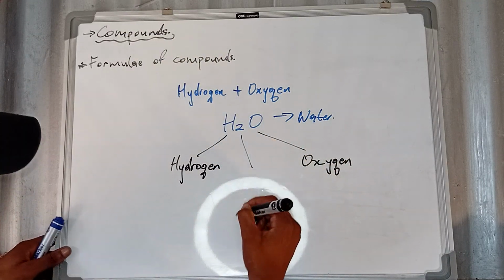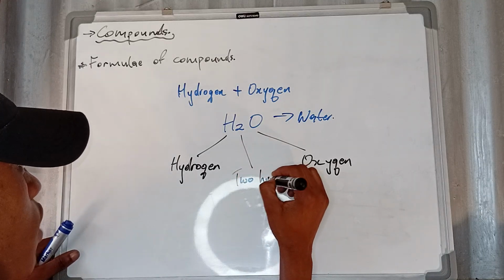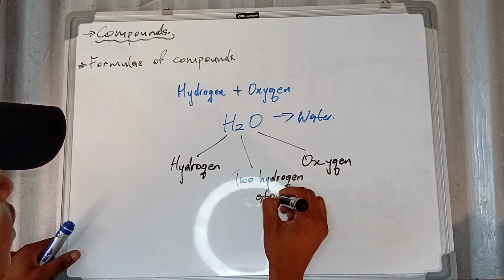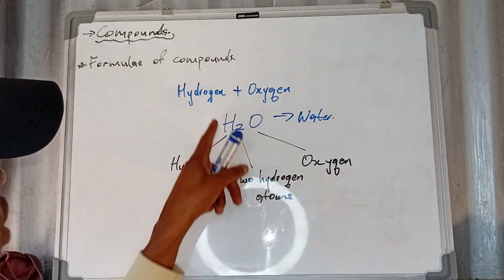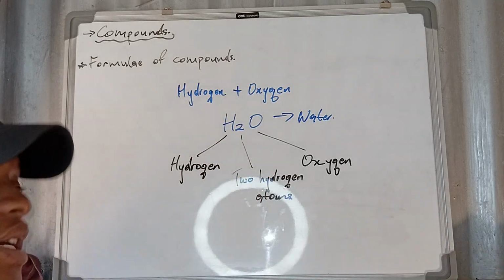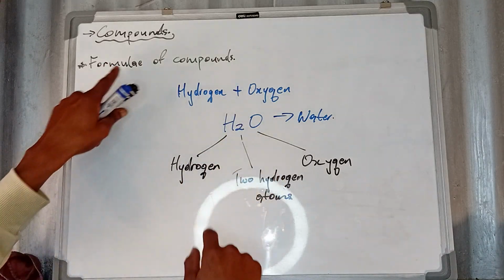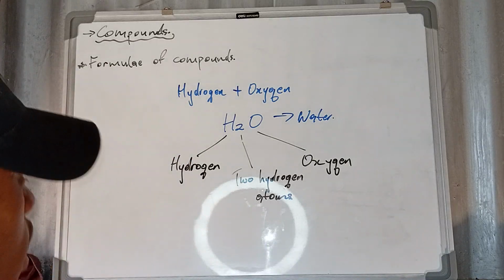Then this number here represents that there are two hydrogen atoms. These are examples of diatomic elements. I hope you're fine on the formula of compounds. You now understand what we are talking about whenever we talk about a compound.